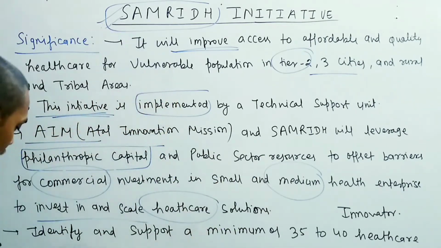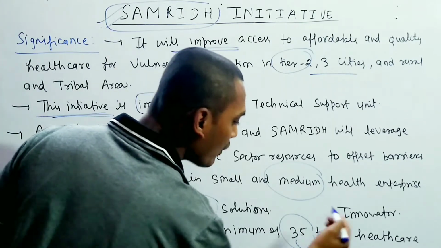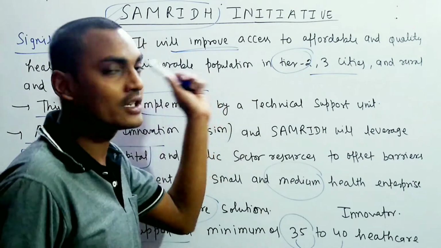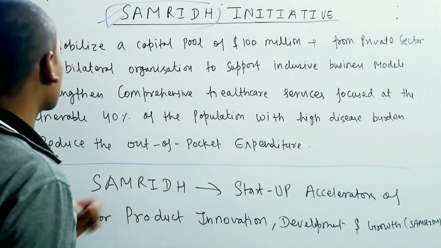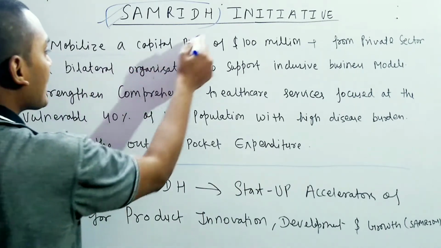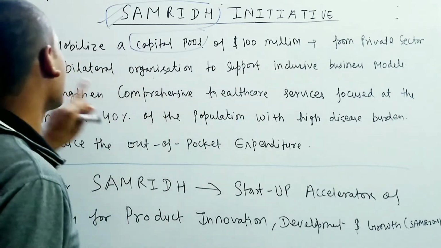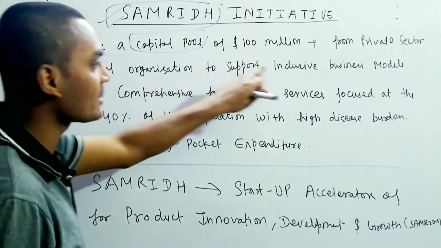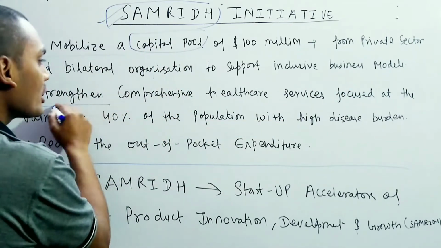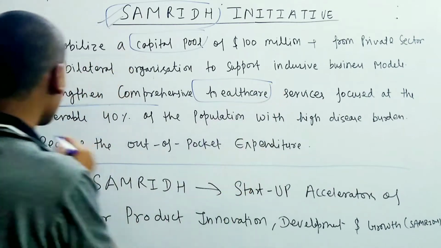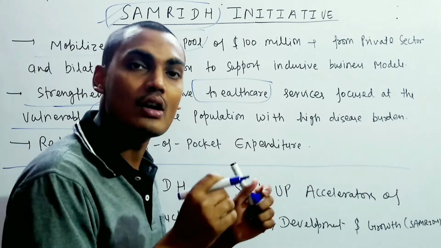It will also identify and support a minimum of 35 to 40 healthcare innovators, which is one of the significances of the SAMRIDH Initiative. Another significance of the SAMRIDH scheme is to mobilize a capital pool of 100 million dollars plus from the private sector as well as bilateral organizations to support inclusive business models. It will strengthen comprehensive healthcare services focused on the vulnerable 40% of the population with the high disease burden.